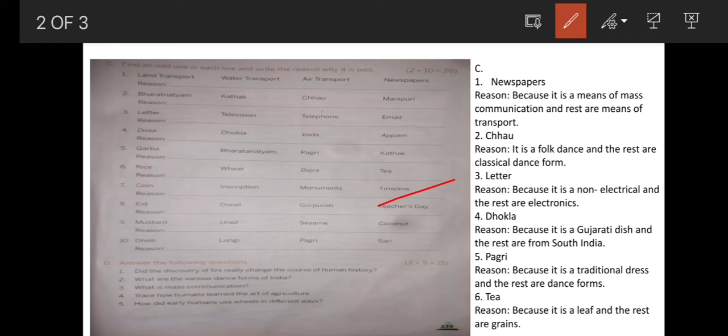That is the reason Teachers' Day is different from Eid, Diwali and Guru Purab. Eid is celebrated by the Islam religion. Diwali is celebrated by the Hindu religion. Guru Purab is celebrated by the Sikh religion. But Teachers' Day is not a religious festival.